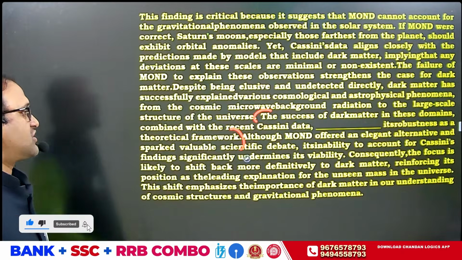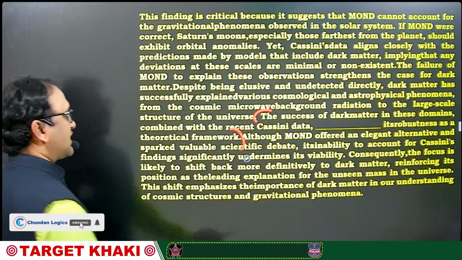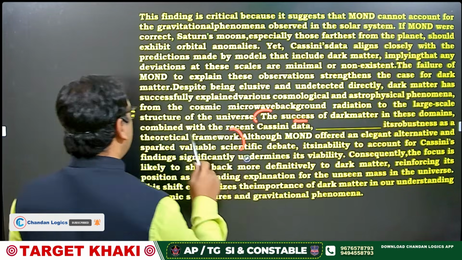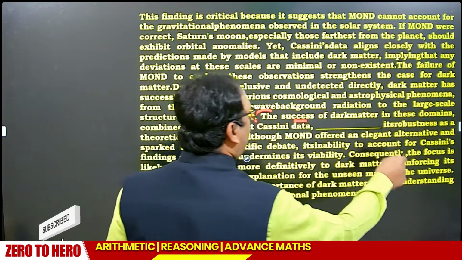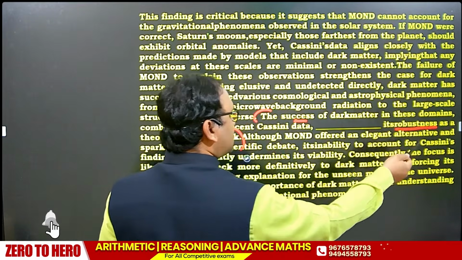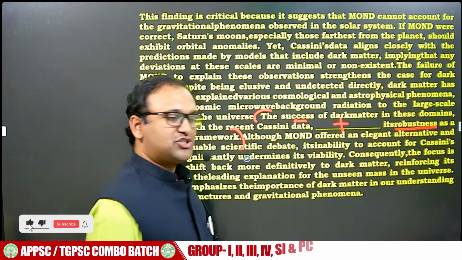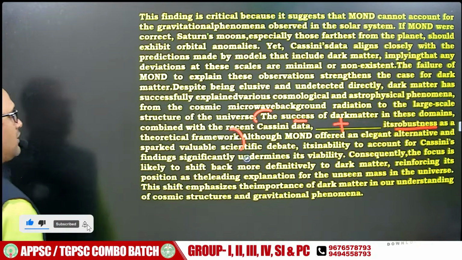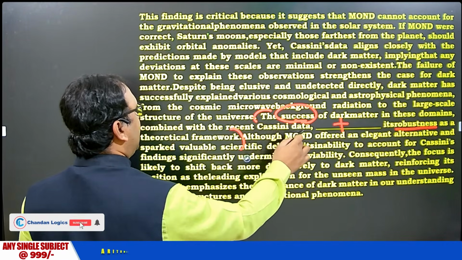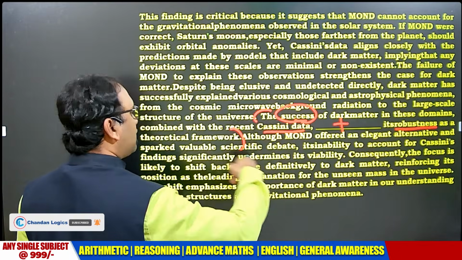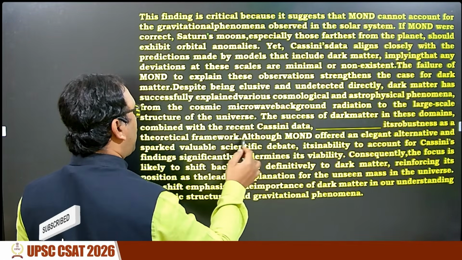So what is the sentence talking about? The success of dark matter in these domains, combined with the recent Cassini data, dash its robustness. Success is positive. Robustness is positive. There should be a positive word. So dark matter had a success story, and Cassini data also has a success story. Now that success and this success together become more success. So it is talking about some positive vocabulary.